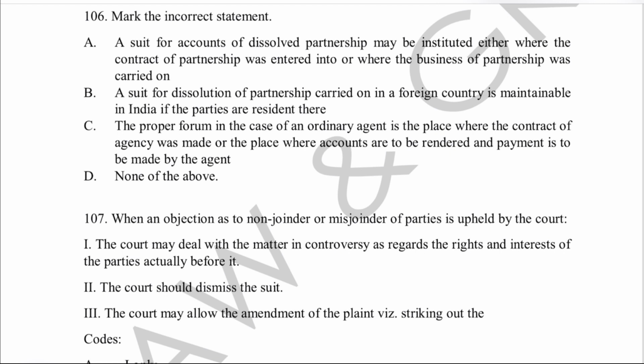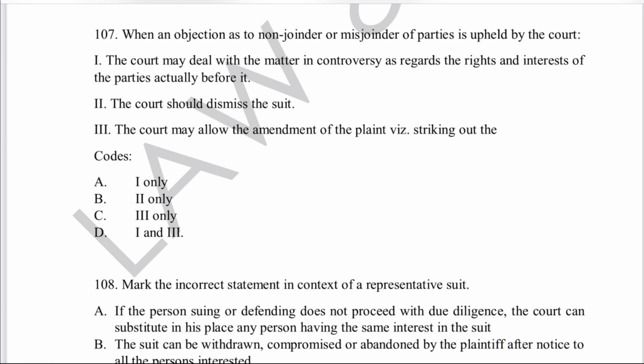Option C. The proper forum in the case of an ordinary agent is the place where the contract of agency was made or the place where accounts are to be rendered and payment is to be made by the agent. Or option 4, none of the above. This is basically a conceptual question, and this question is related to Order 30, and here the incorrect statement is option number B.